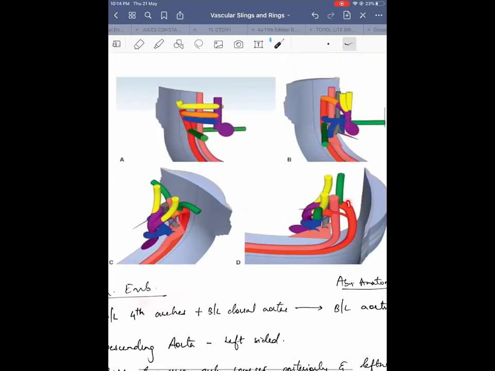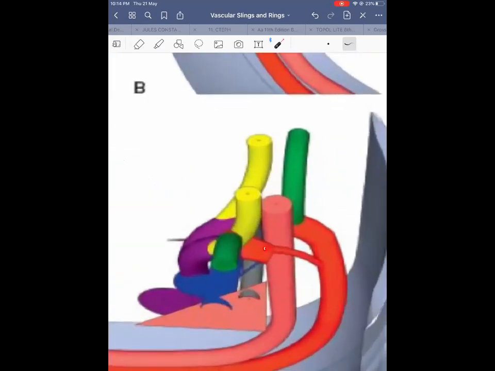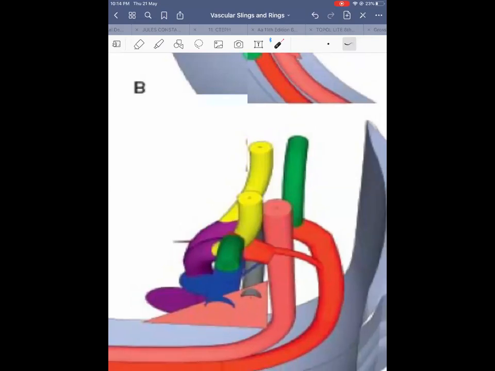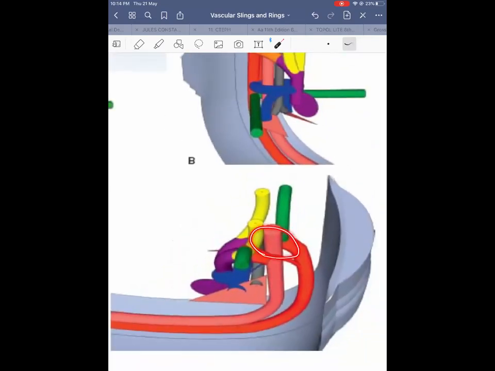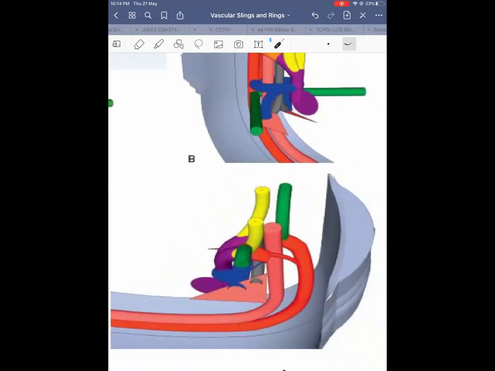This is an example of an incomplete aortic arch where one of the arches is atretic. Just like the ligamentum arteriosum, here it is basically atresia of the arch. So the left arch is atretic, but it can still compress the esophagus. Even the atretic cord, the atretic arch, can still compress a structure. So this still forms a vascular ring, but this arch is atretic and the right arch is the dominant arch, and atresia of the arch is almost always on the left side.